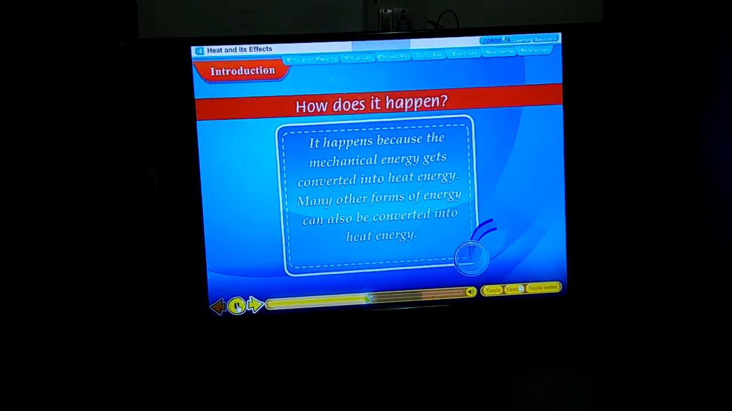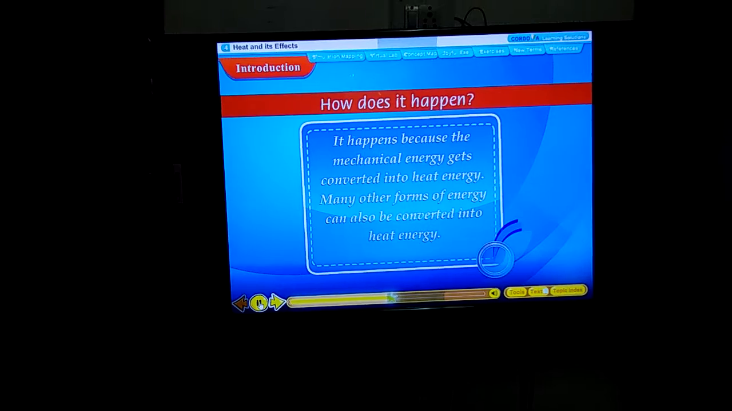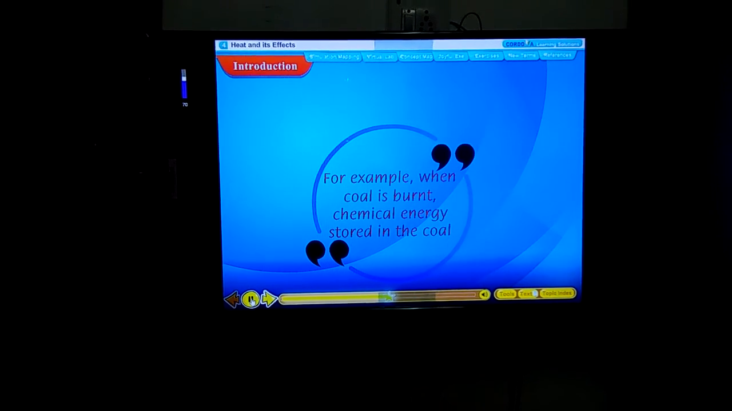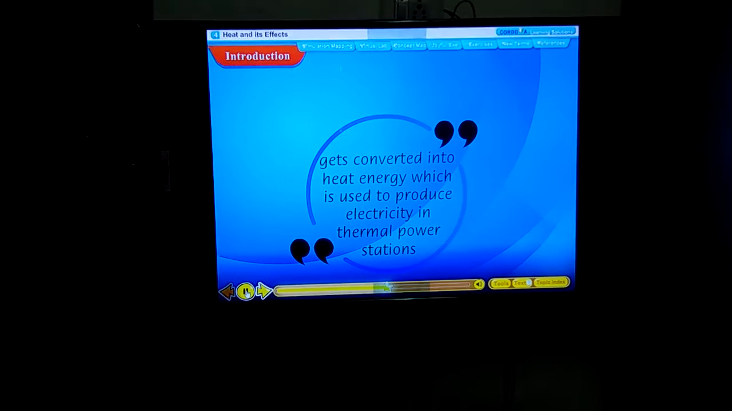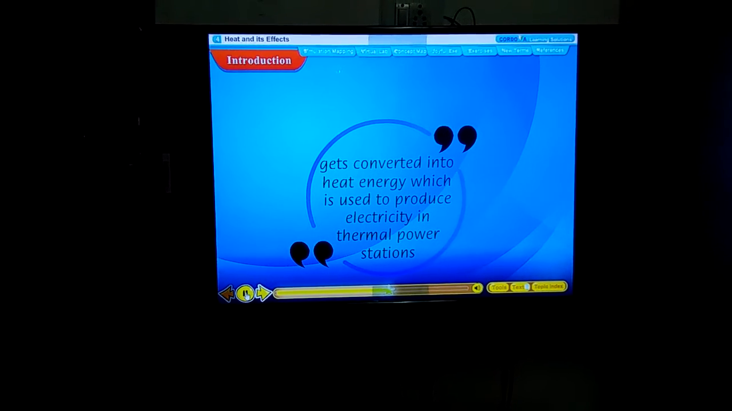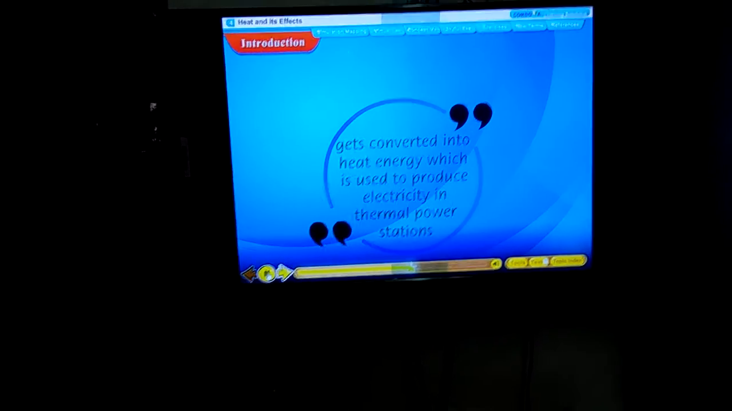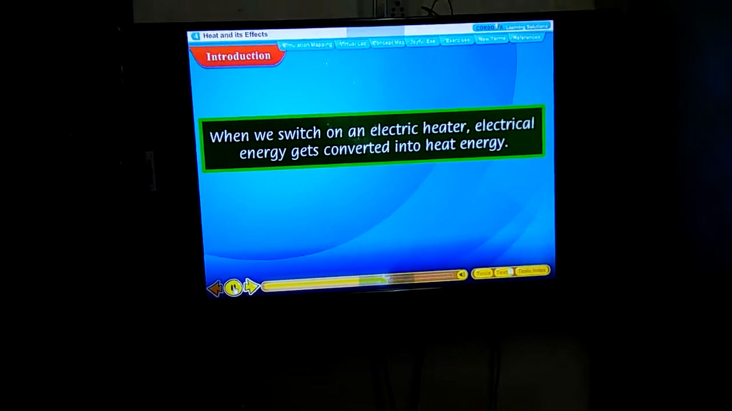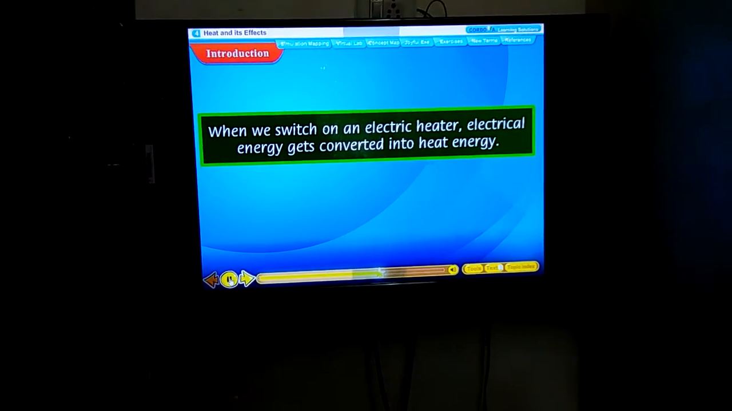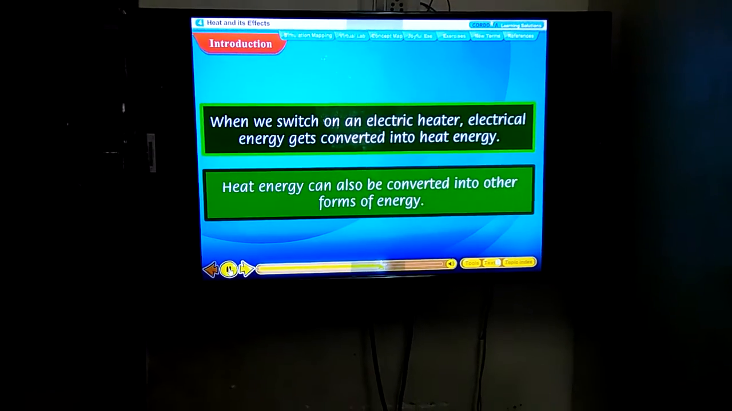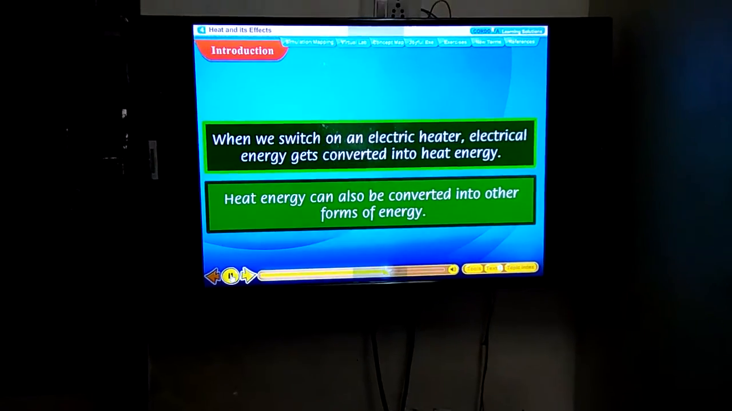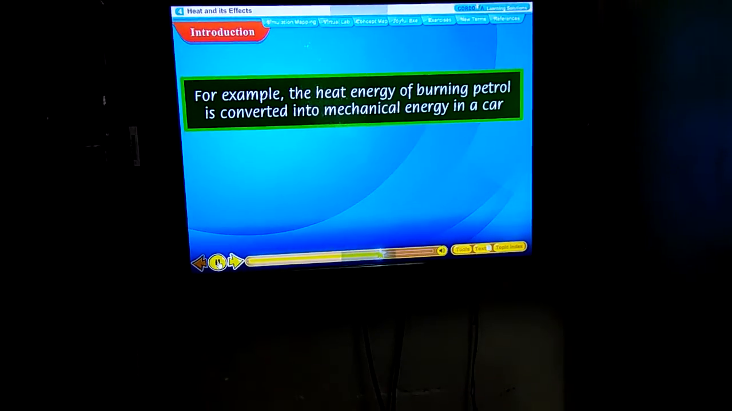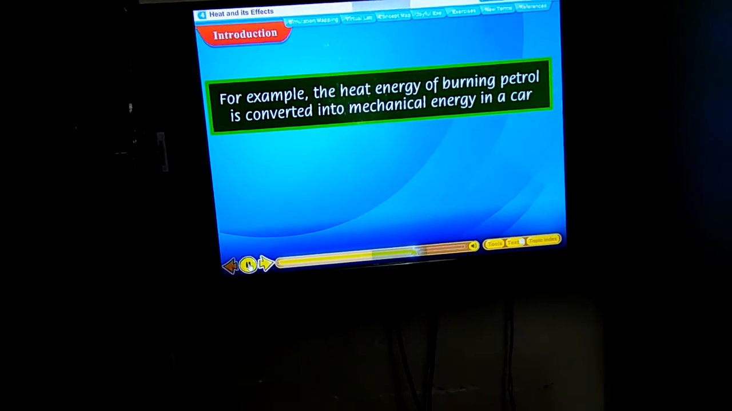Many other forms of energy can also be converted into heat energy. For example, when coal is burnt, chemical energy stored in the coal gets converted into heat energy, which is used to produce electricity in thermal power stations. When we switch on an electric heater, electrical energy gets converted into heat energy. Heat energy can also be converted into other forms of energy. For example, the heat energy of burning petrol is converted into mechanical energy in a car.